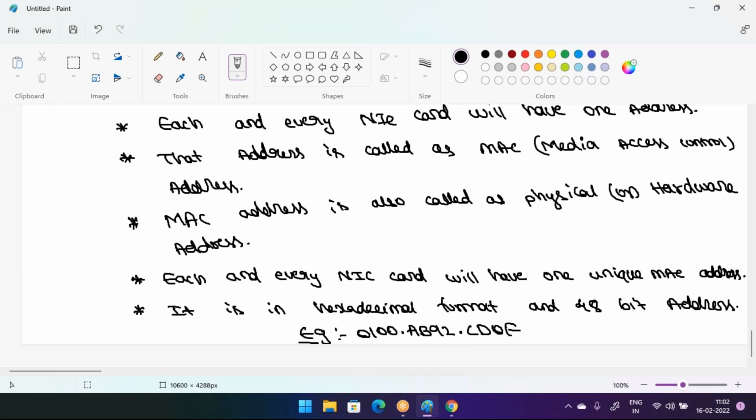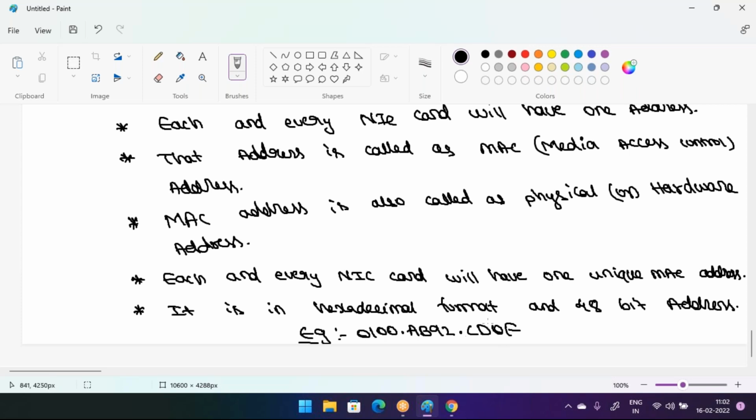That is called a total of 48 bits. It is a 48-bit address. Like this, a 48-bit address. It is in the hexadecimal format, with numbers and alphabets. Hexadecimal means a format of numbers and alphabets. That is called the hexadecimal format, and it is a 48-bit address.